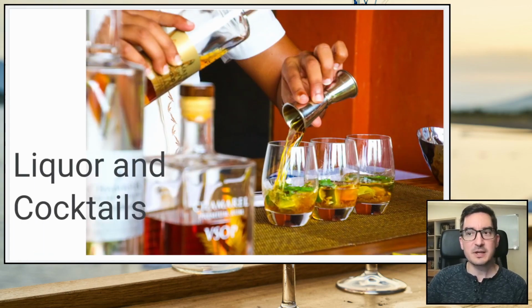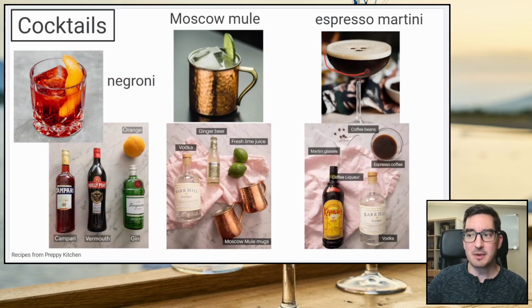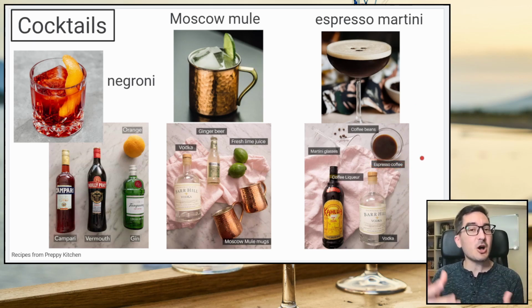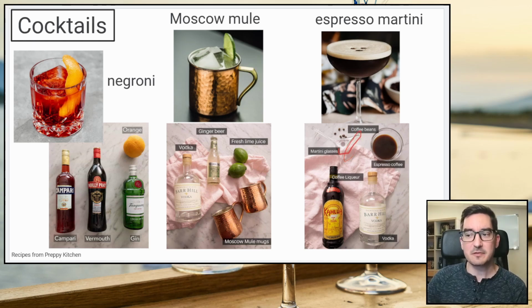So a lot of drinks that look the same shape, you can call it a martini. So an espresso martini has some espresso coffee. Espresso means coffee that's really strong. Just the actual drink coffee, not alcohol. And then a martini glass, this kind of glass, and then vodka and coffee liqueur.